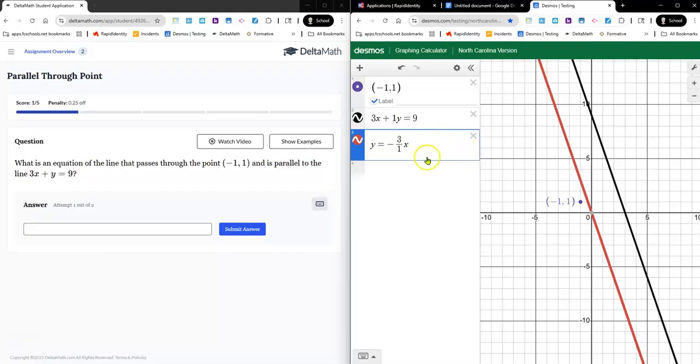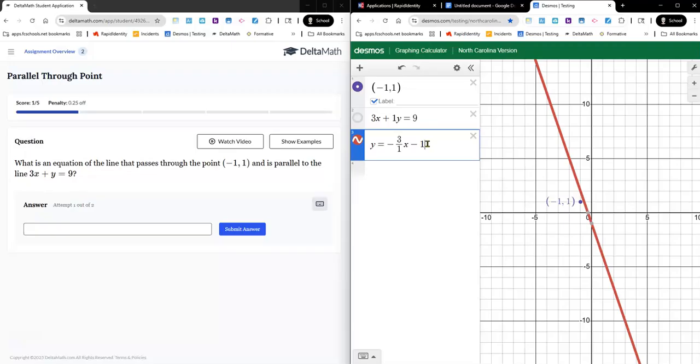Now, I want to get this line that I'm starting to go through this point. So what I usually do at this point is just click this dot right here to hide that one. And then I'm just concentrating on my red line. Now, to get the red line through the purple point here, I'm going to have to bring that line down. Bringing it down is subtraction. So minus 1. It did bring it down. It's closer, but it wasn't enough. Minus 2. Boom. There it is. And there is my answer.